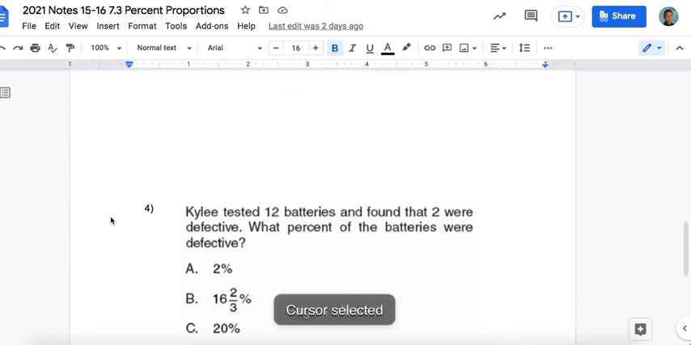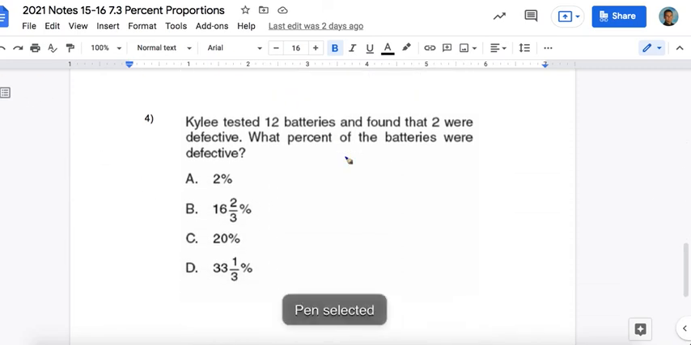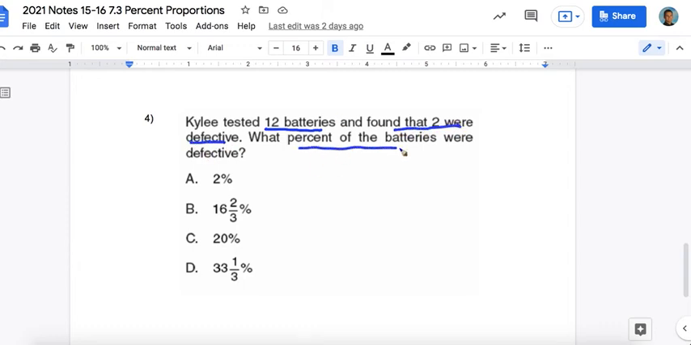Okay, let's look at the very last problem. Kylie tested 12 batteries and found that 2 were defective. What percent of the batteries were defective? So I'm looking for the percent. So we're going to put X over 100. And since it said what percent of the batteries were defective, that means the defective batteries is the part. So right here it says 2 were defective, so that's my part. And she tested 12 batteries, so that would be my whole.